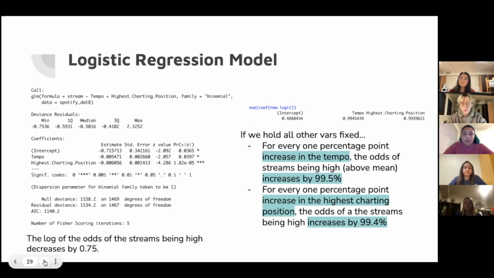Basically, for every 1 point increase in the tempo, the odds of the streams being high increased by 95.5%.